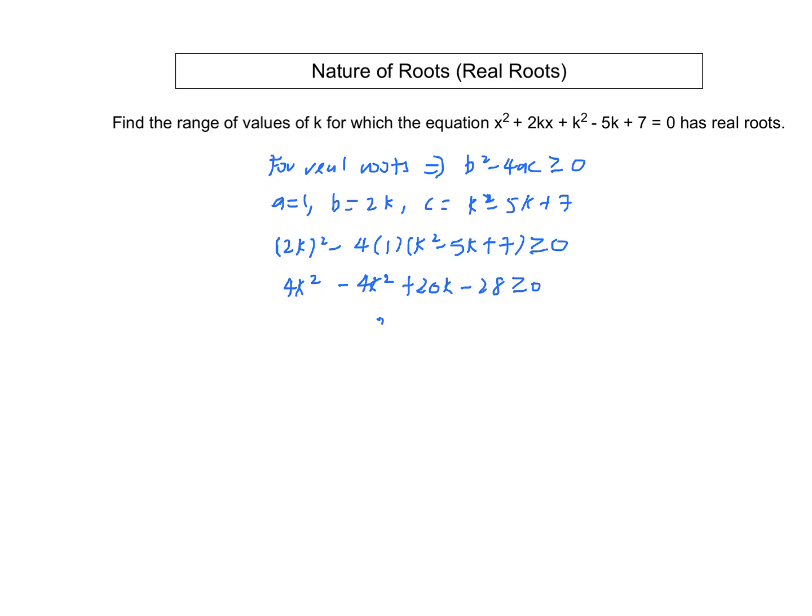And so we have 20k to be bigger or equal to 28. Okay, and dividing both sides by 20, we have k to be bigger or equal to 28 divided by 20, which gives us 1 and 2 over 5.